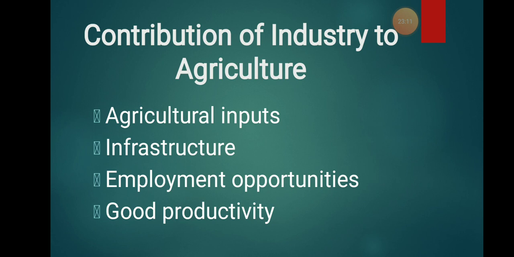And next is the employment opportunities. With this point, you may think that even in agriculture there are many employment opportunities, and in industry there are also many employment opportunities. But how is it helpful? Industry works the whole time, maybe from January till December. But in the agricultural sector, when one particular crop is grown, it may take a span of four months.